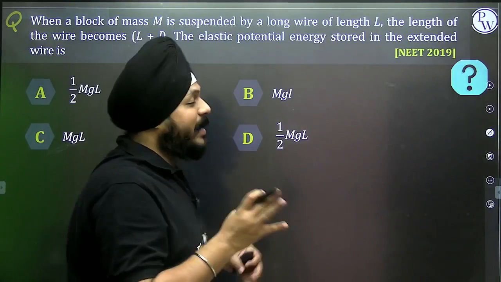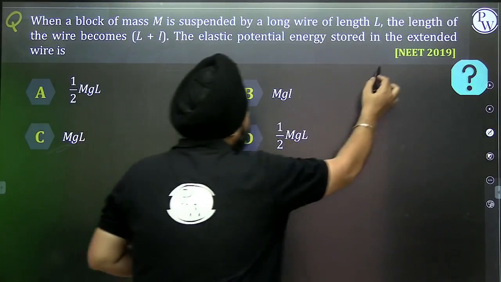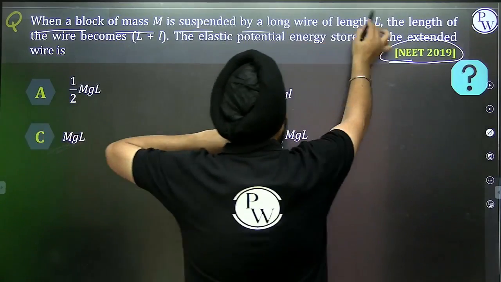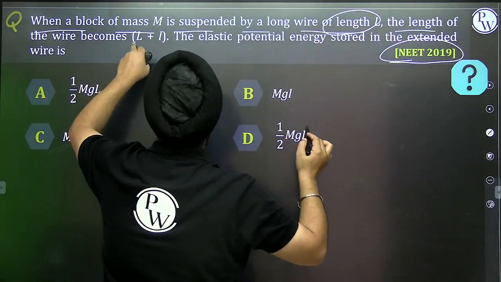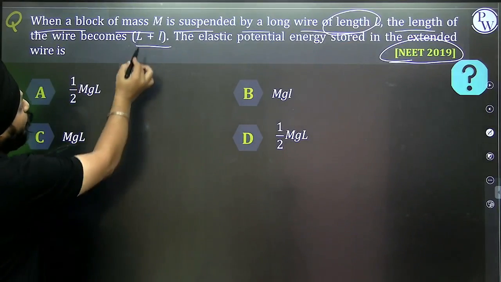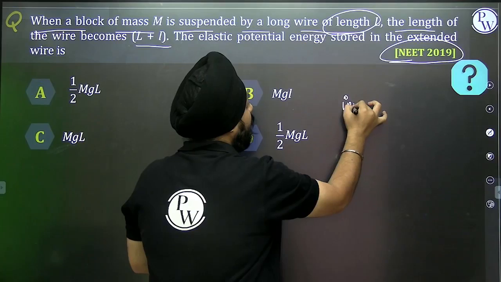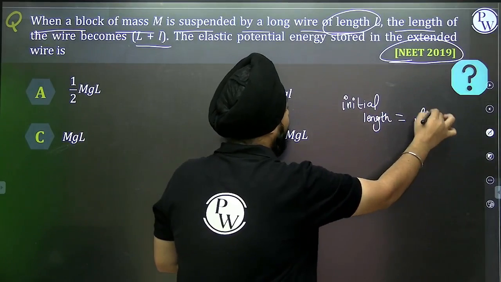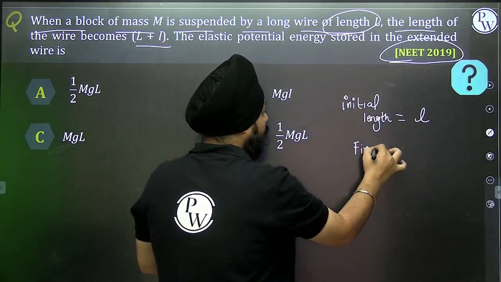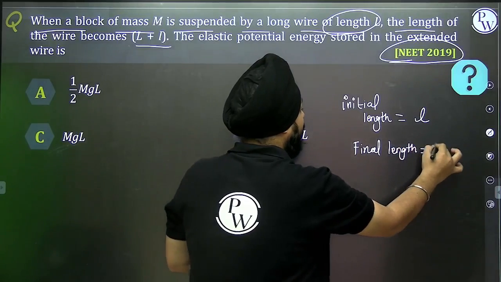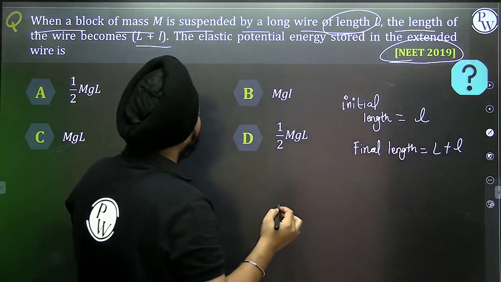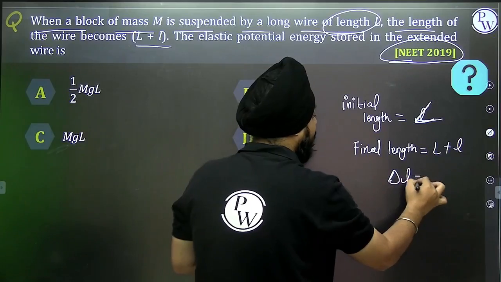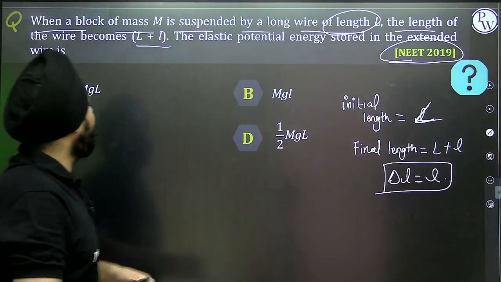See, this question is asked in NEET 2019. When a block of mass M is suspended by a long wire of length L, the length of the wire becomes L plus l. Initial length is capital L, final length becomes L plus l. So what will be the change in length? It is l.